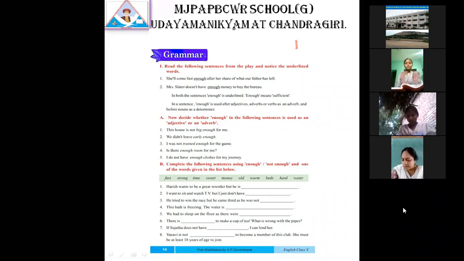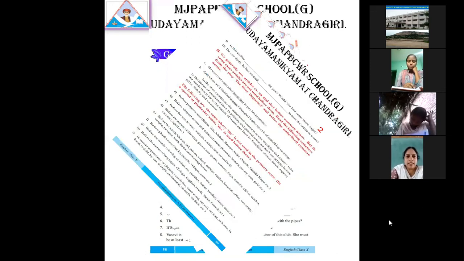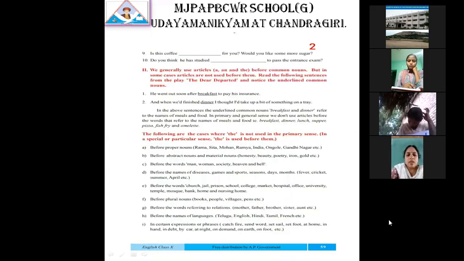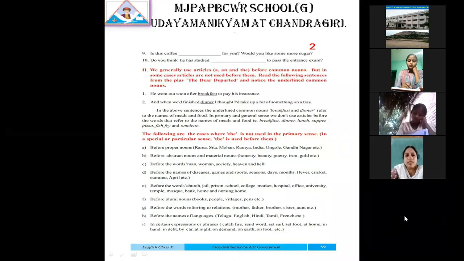Next page number 59. Page number 59. Is this coffee sweet enough for you? Sweet, sweet enough for you. Would you like some more sugar?